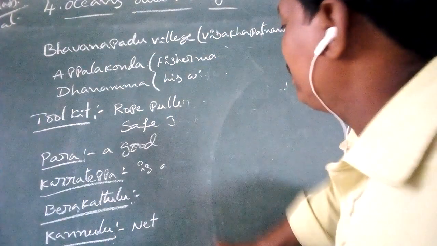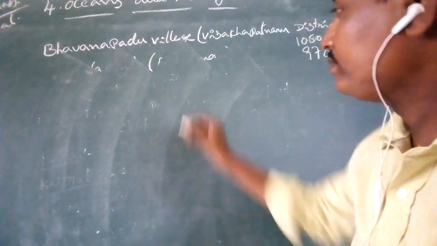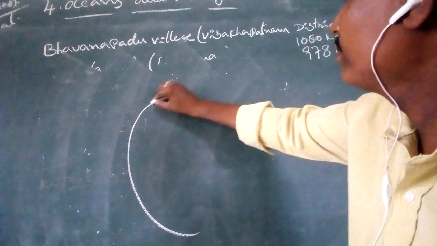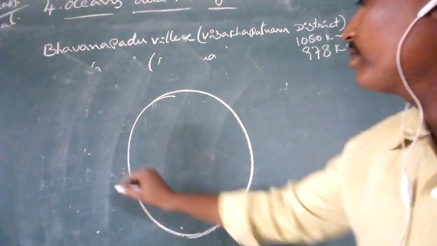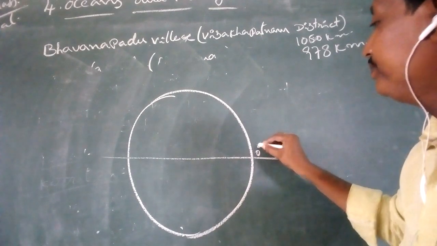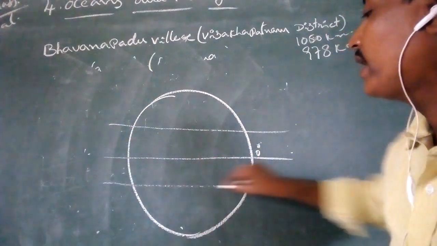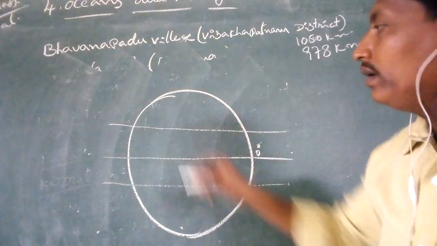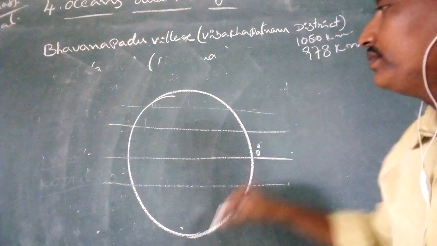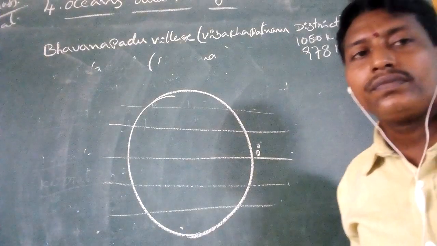I can explain roughly: equator 0 degrees, Tropic of Cancer, Tropic of Capricorn, Bering Strait, north and south sides.